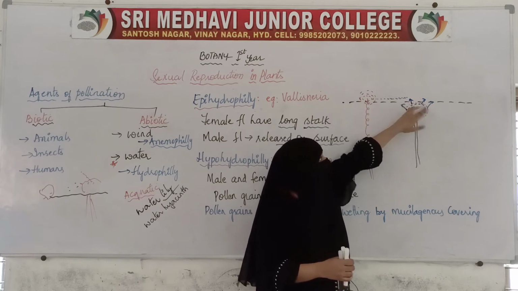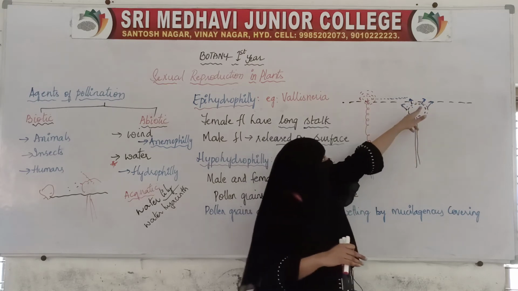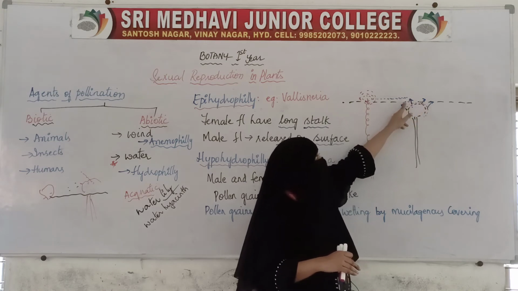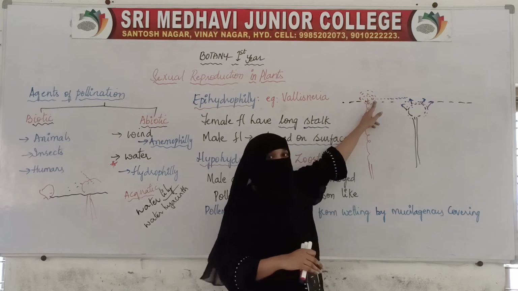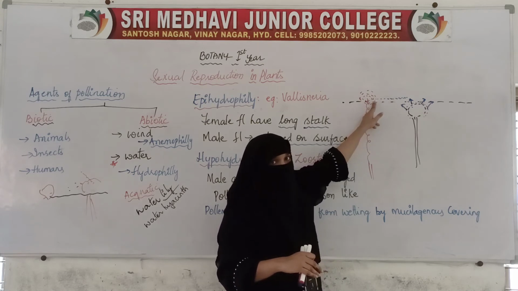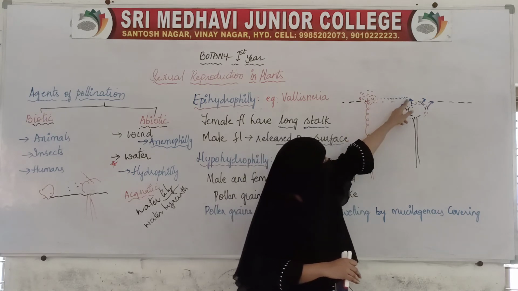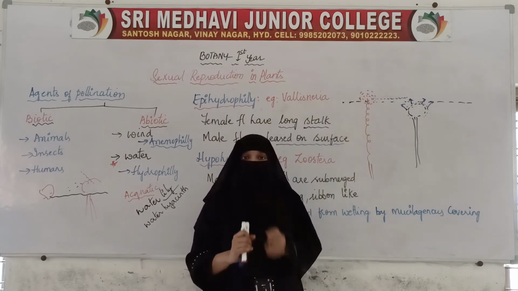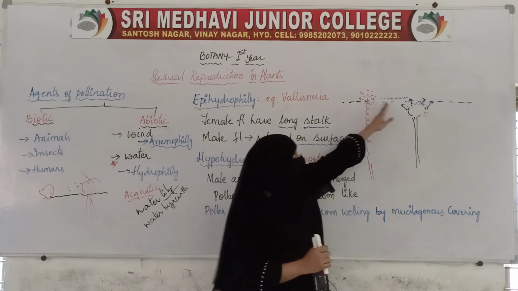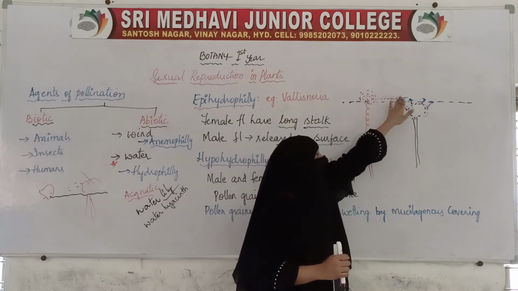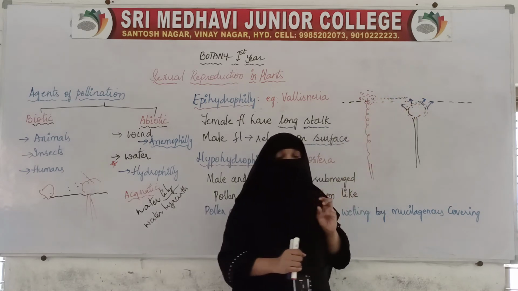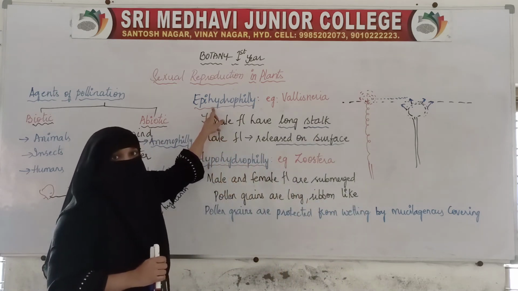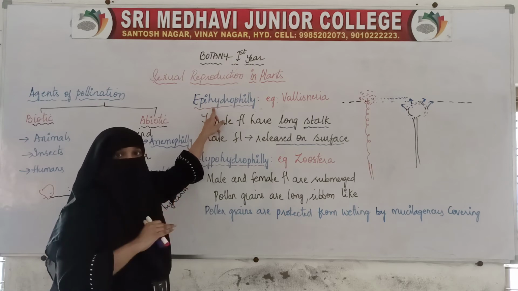When it is released, the pollen grains, being lighter, will come on the surface of the water. So when this water along with the currents goes to this place, where female flowers are present, the pollen grains will reach the female flowers, and pollination is taking place on the surface of the water. So that is why this process is called epihydrophily, on the surface of the water.